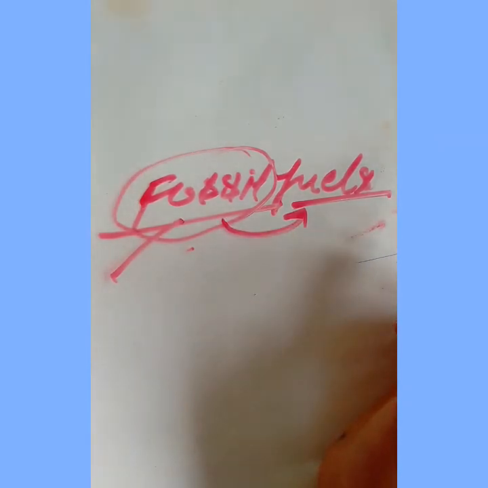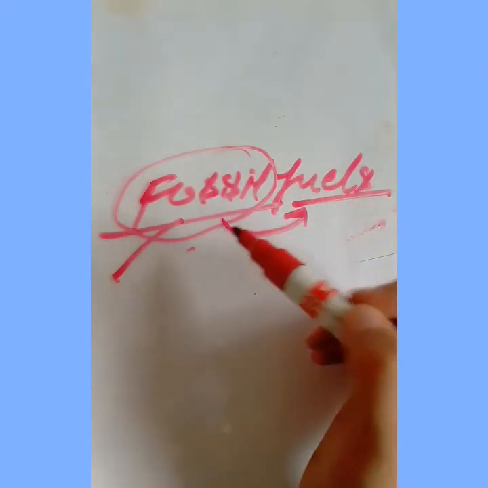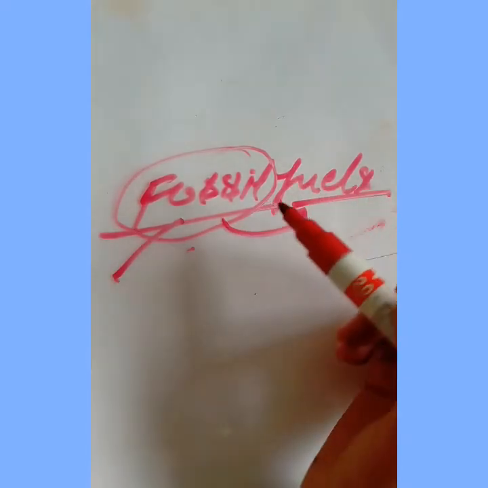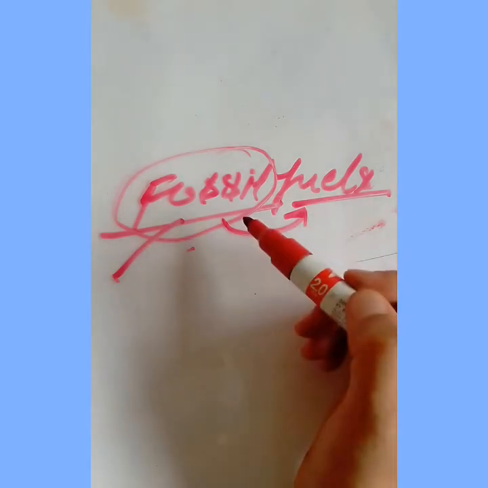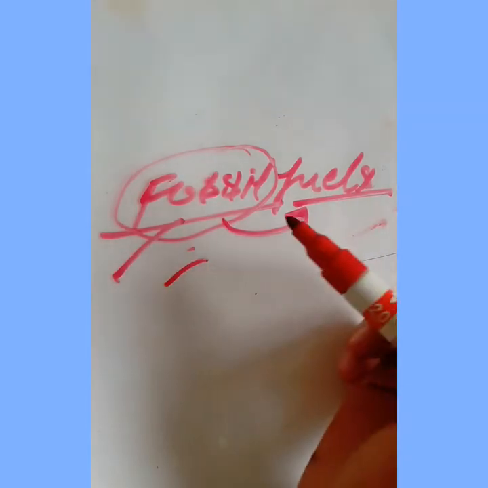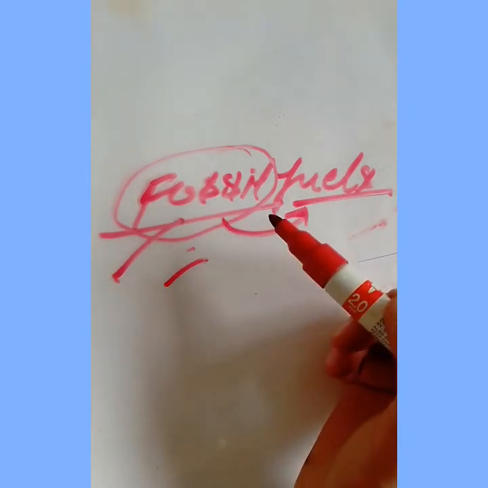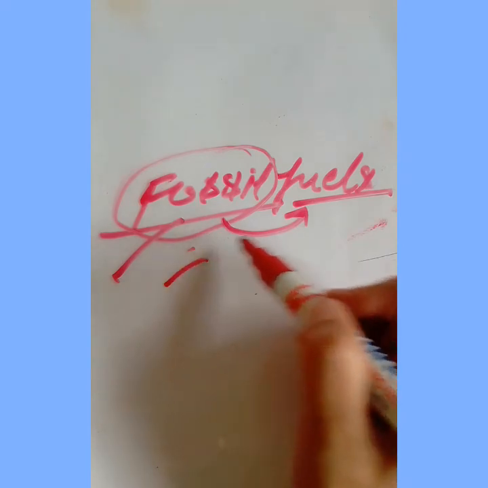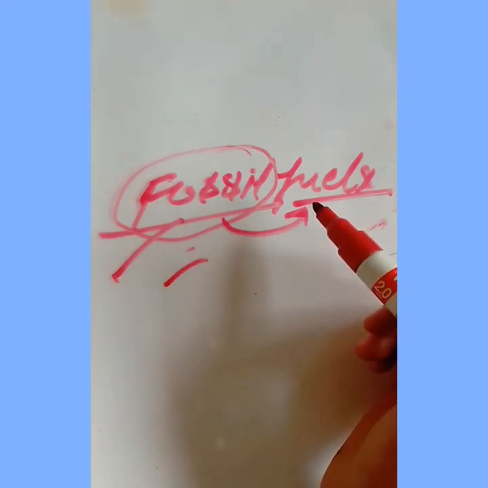So for fossil fuels, this whole process takes millions of years. For example, if you talk about the plant fossil fuel, first of all the plant will grow, it will take its time, it will complete its life cycle, then the plant will fall down, then it will get buried over millions of years under the surface of the soil, then it will be decomposed, then it will be converted into the fuel by various processes.